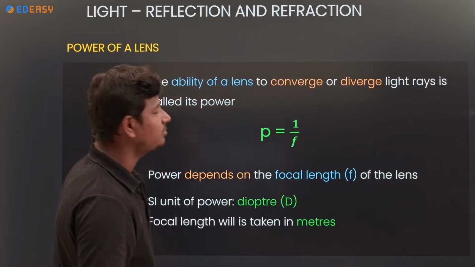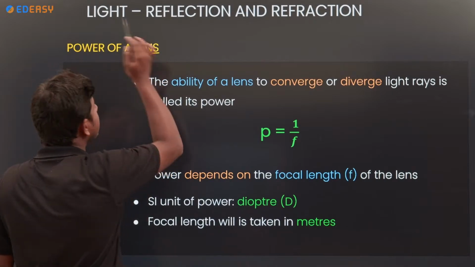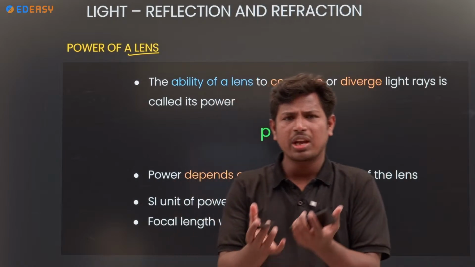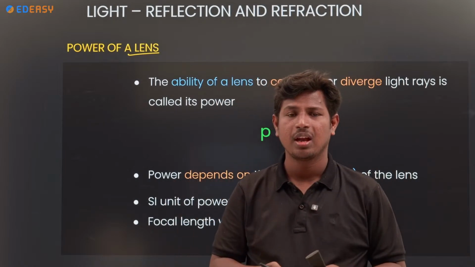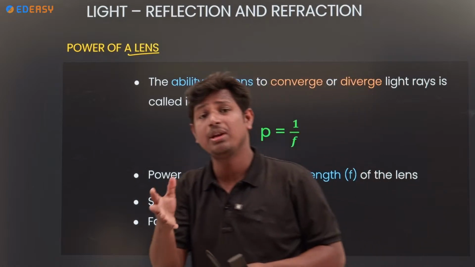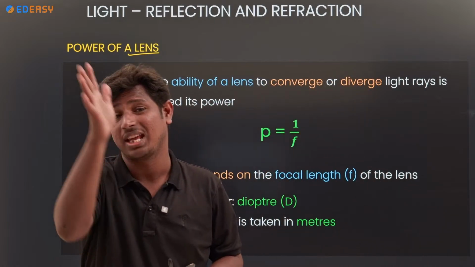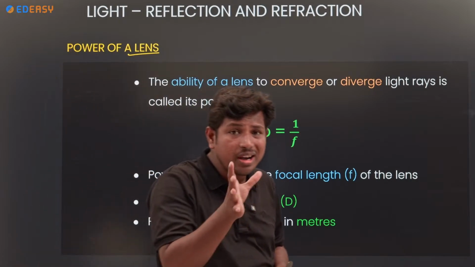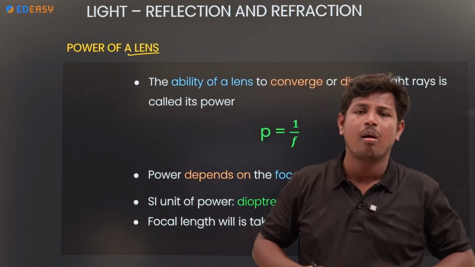Yes. Next, power of a lens. Power. If you have any power, how can you show me that power? If you have any work, by doing that work, how much time are you taking? That is the power calculation, right? Work done per unit time, that is the power.